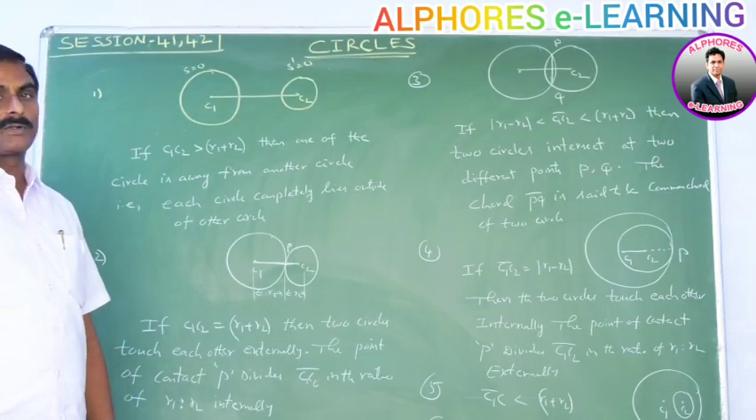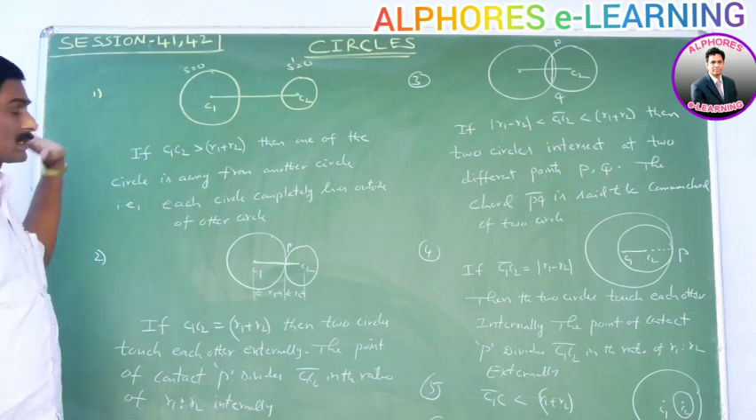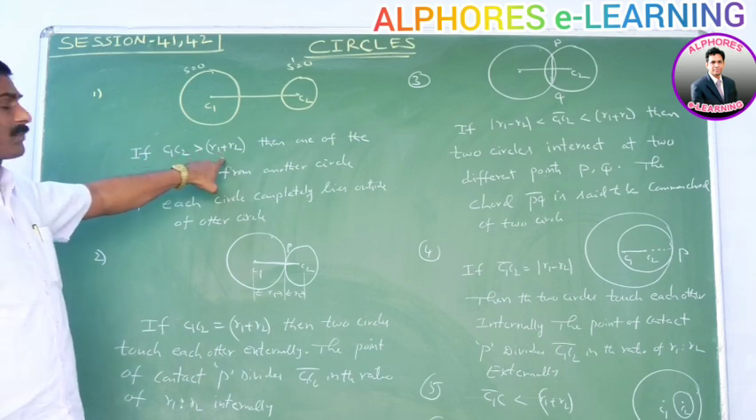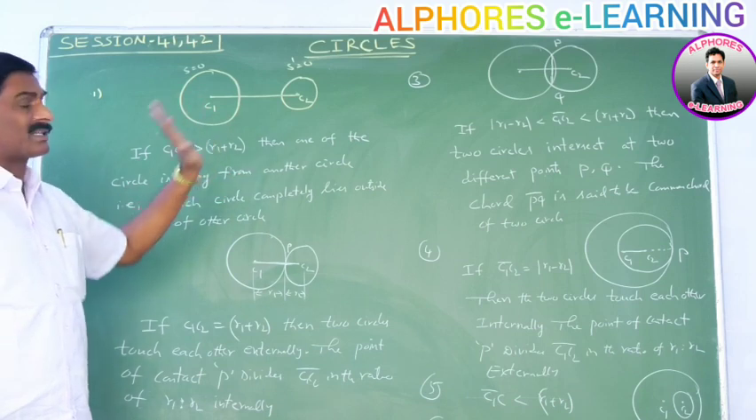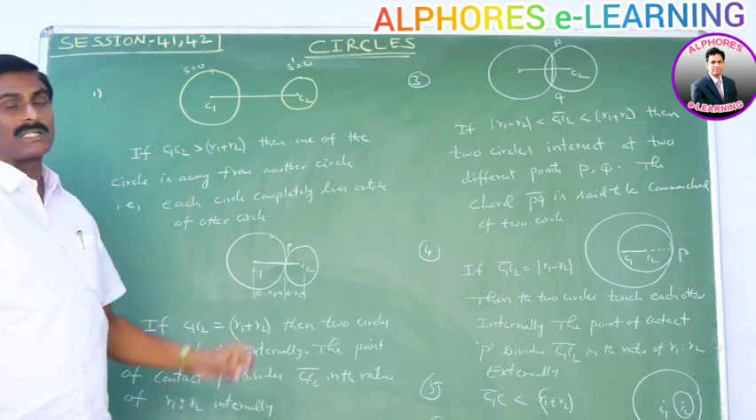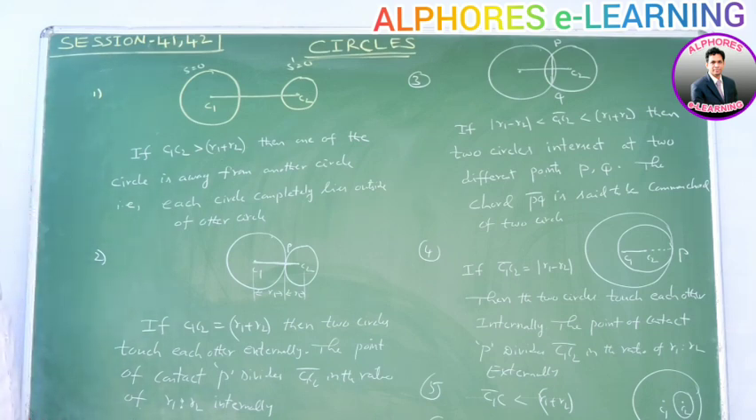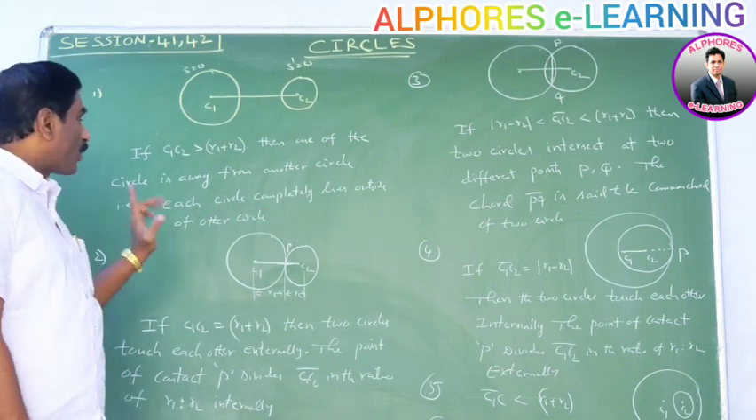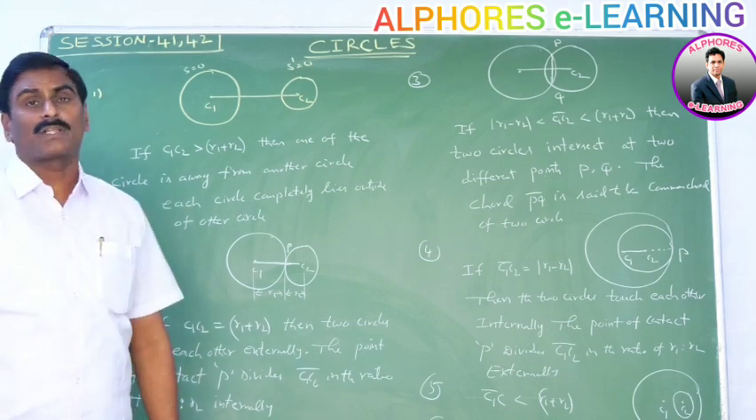Position of the circle with respect to another circle. First point. Please note this diagram and this matter. If C1C2 is greater than R1 plus R2, then one of the circles is away from the other circle. That is, each circle completely lies outside of the other circle.